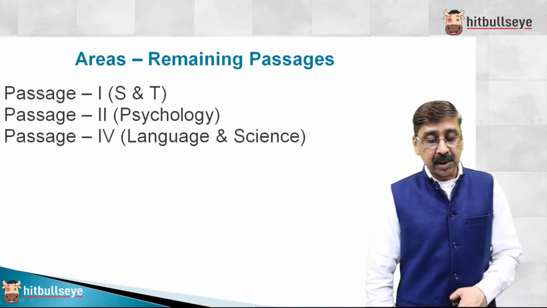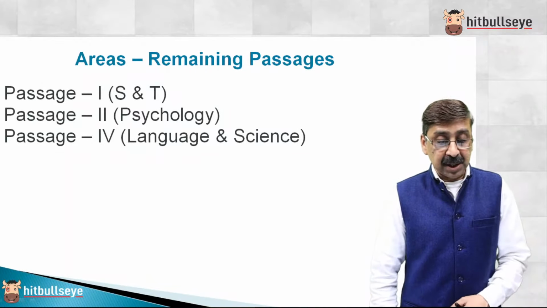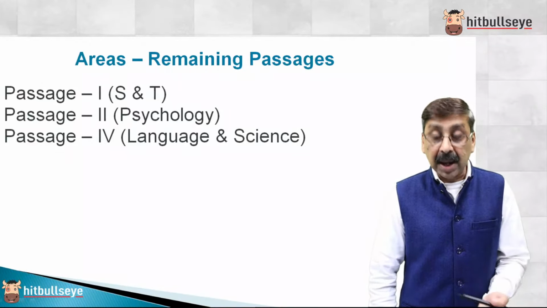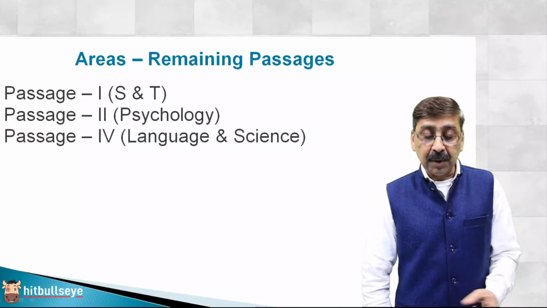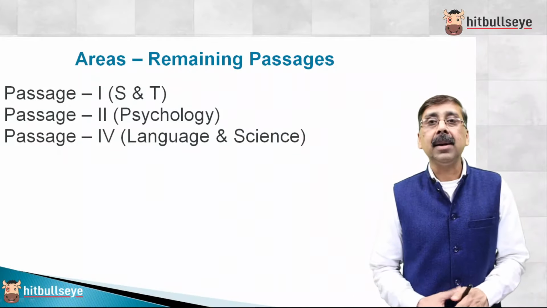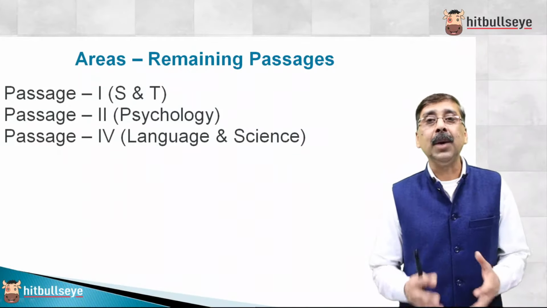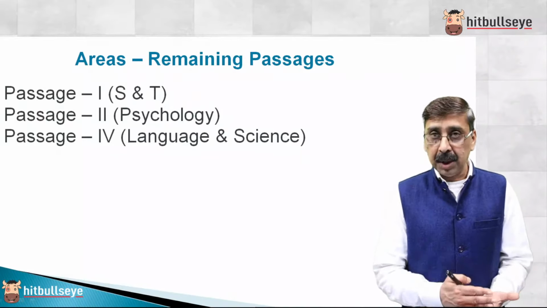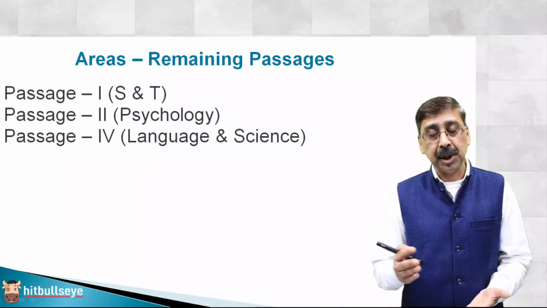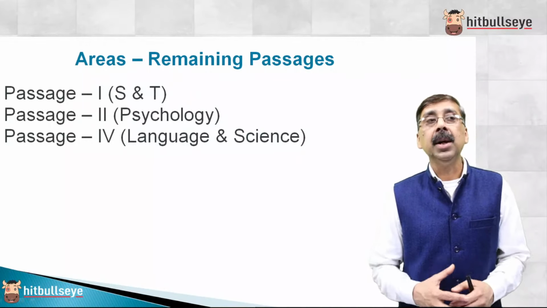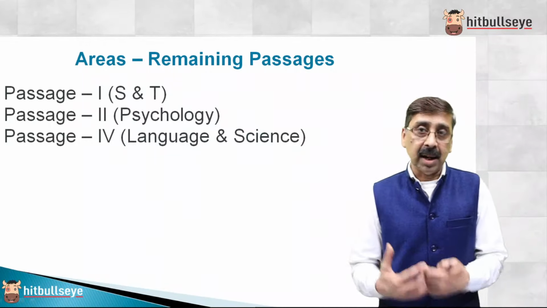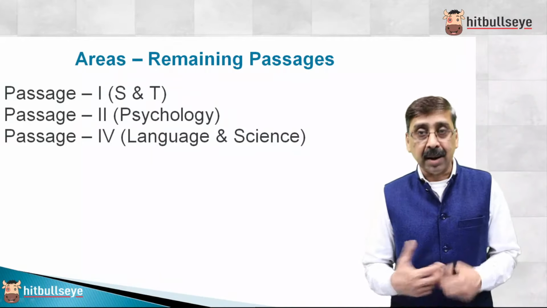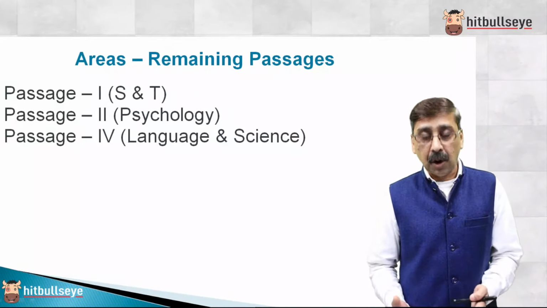Areas remaining, guys. Passage 1, science and technology. Passage 2, psychology, was one of the areas. Passage 4 was based on language and science. If you look at the 2021 CAT, you will find passages based on different areas, four prominent areas: business and economy, sociology, science, history, culture, etc. So we need to include these areas in our reading, rather than just going randomly and picking up anything.